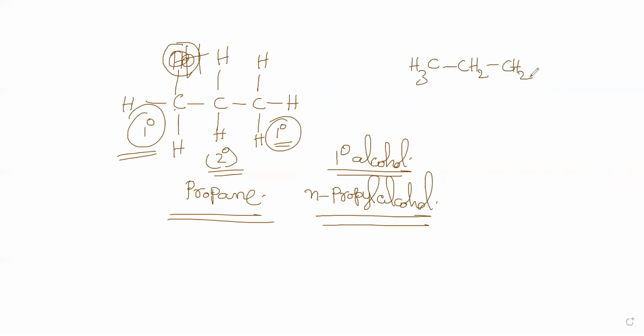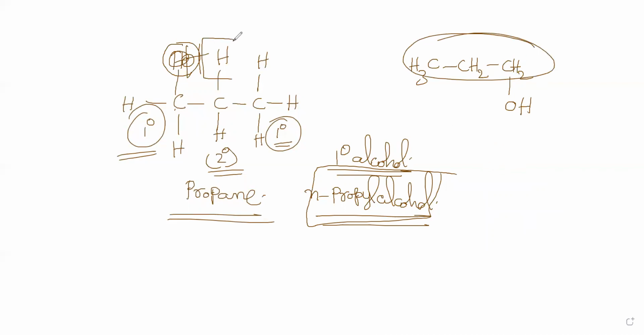OH is connected to the primary carbon, hence it is a primary alcohol. It is n-propyl alcohol. N-propyl alcohol means primary alcohol. N means normal, normal propyl. Clear? Now, what if I substitute at the secondary carbon?